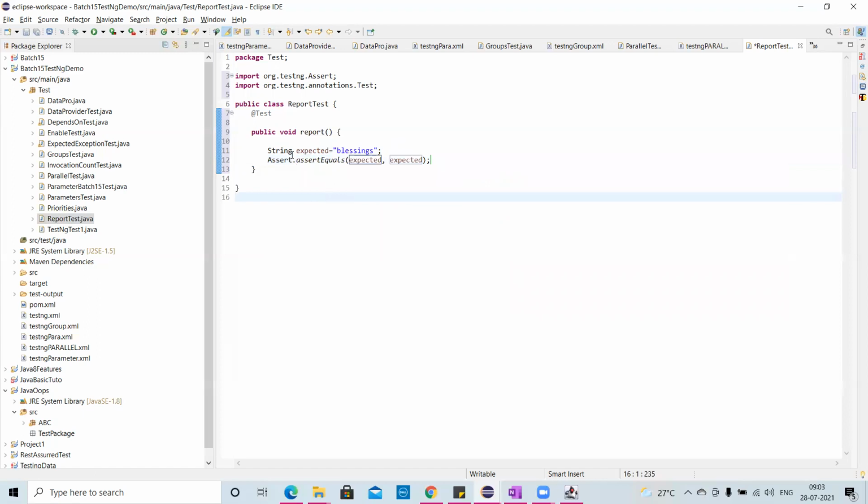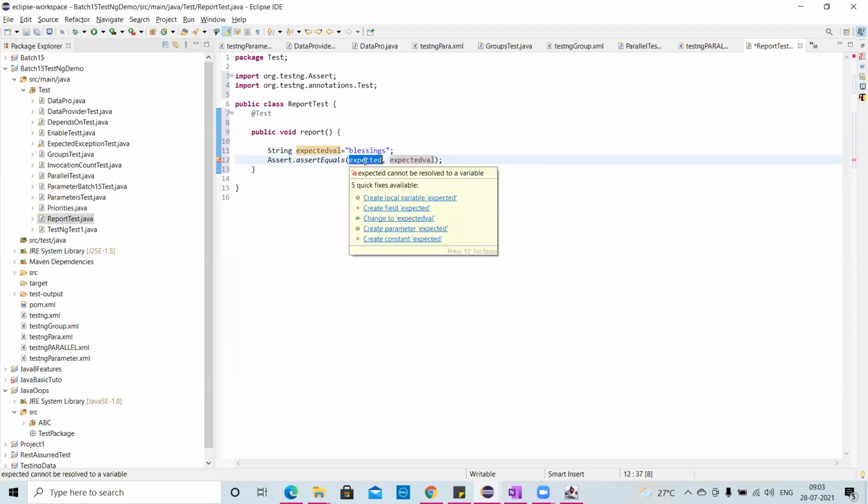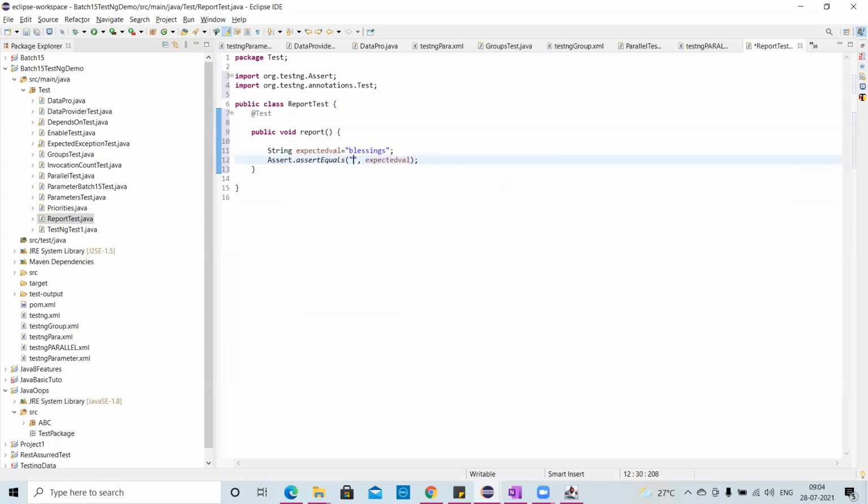My expected string was this, the expected value. I'll just take it as it is. My actual was this one, and I'll pass it here. "Blessing automation," I'll do it. Anyways, these both are not the same.